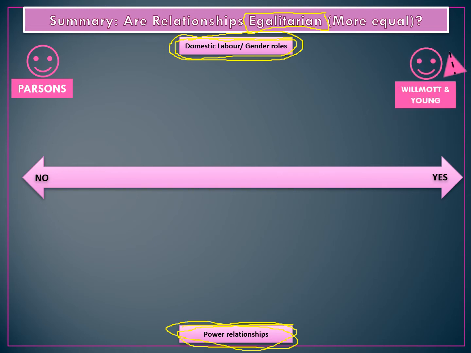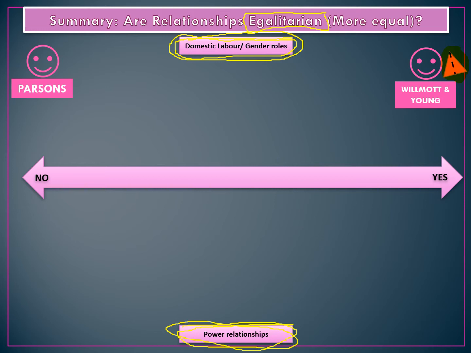Now, as an alternative functionalist view, we've got Willmott and Young. They're slightly more contemporary. And one of the things they talk about in their view is this symmetrical family, which I've got the little triangle over here to represent. The symmetrical family in their view is that men and women have become more equal. Men are taking a greater role in domestic work and house care. Women have entered the field of work.